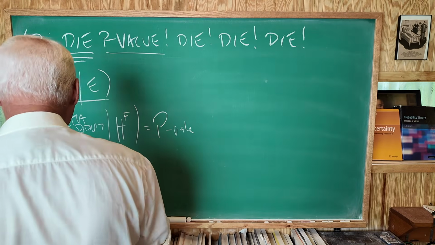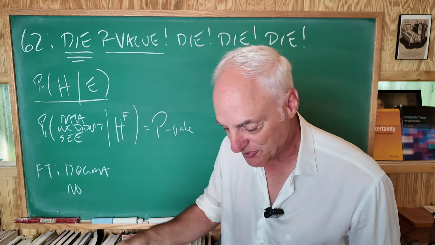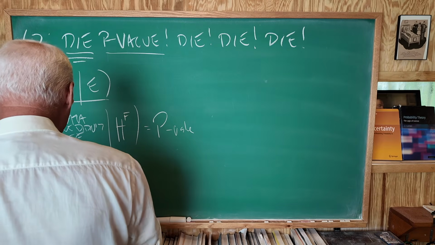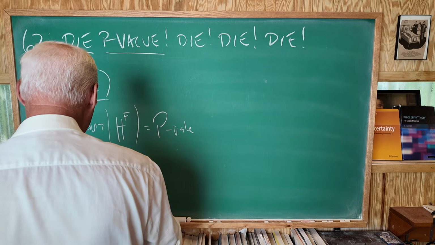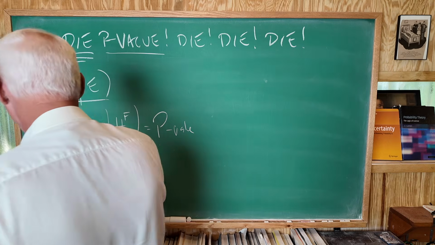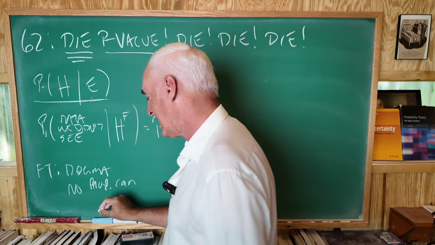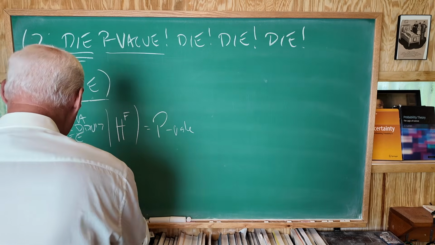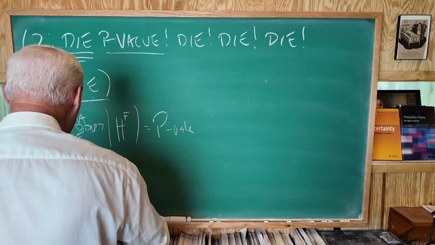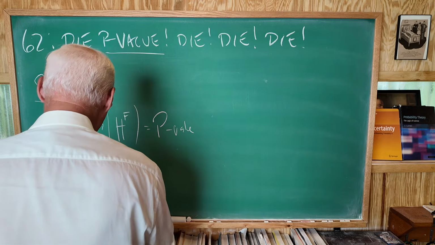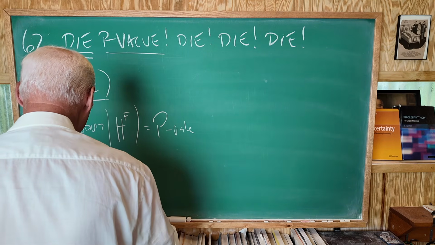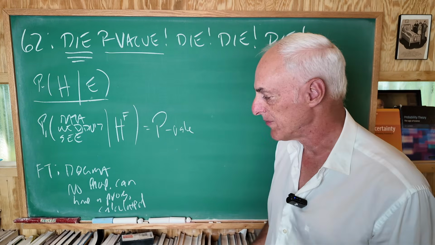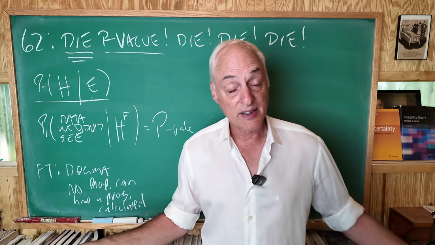No proposition, no non-physical object. So no propositions. Propositions are not physical objects. No proposition can have a probability in our sense, can have a probability like this, can be calculated. No proposition can have a probability calculated for it, or assigned, or assumed, or anything. This just cannot be. That's the theory. That's part of the theory.